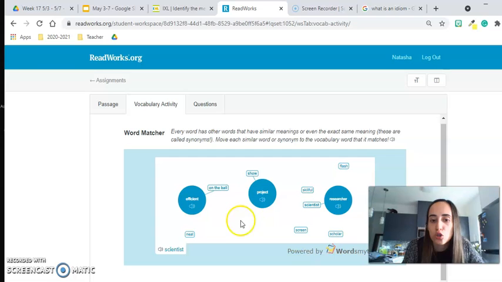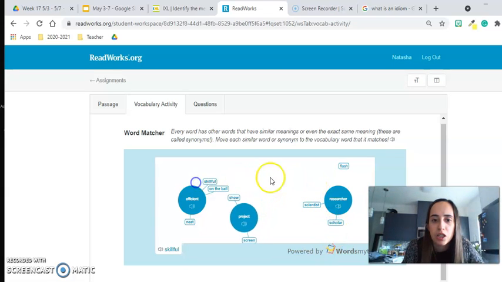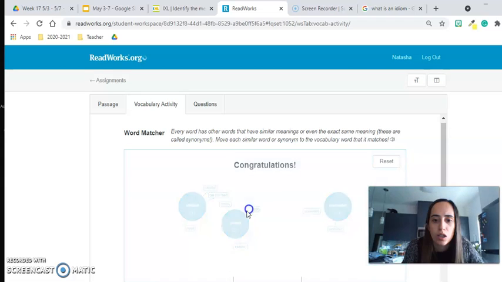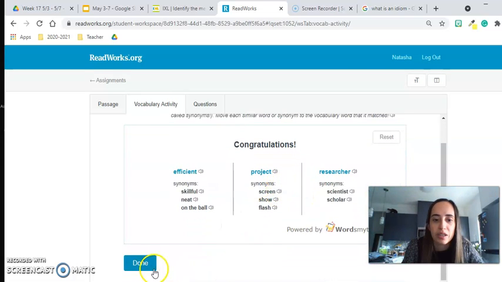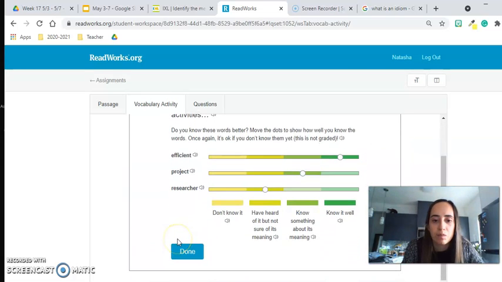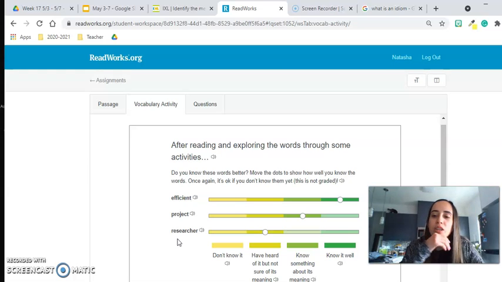And then, of course, you would move on and there would be a button on the bottom to click submit. So I'm just going to put these in specific areas here. Perfect. Okay. So then I click done. After reading, I reevaluate if I understand the words a little more. So I had already evaluated efficient. It was something that I had already known.